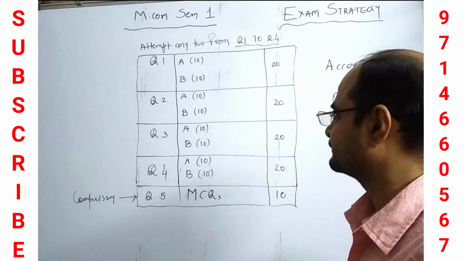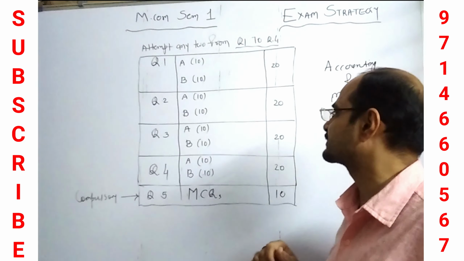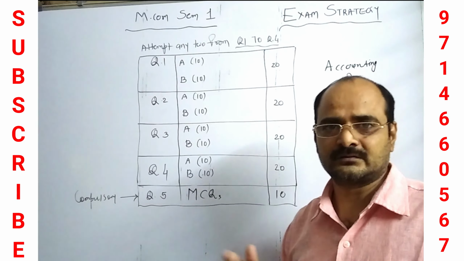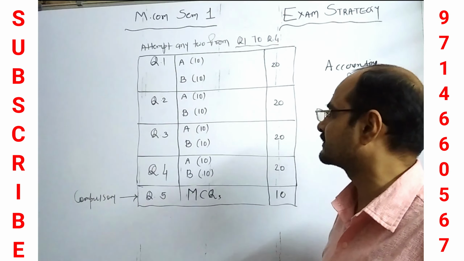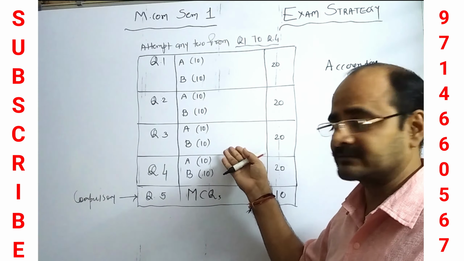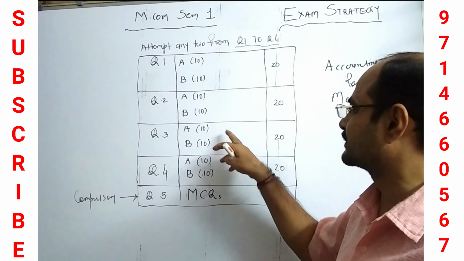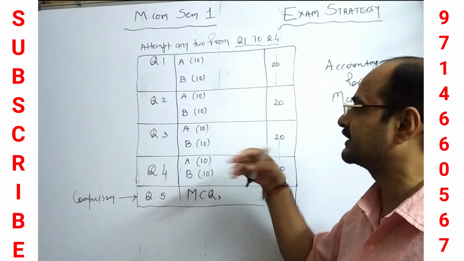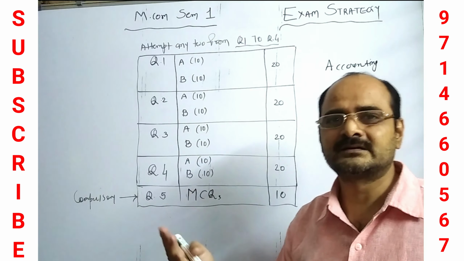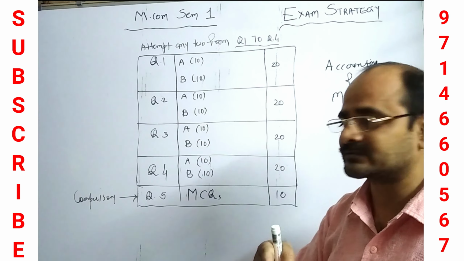Now question number 3 consists of 5 chapters: inflation accounting, human resource accounting, forensic accounting, social accounting, and economic value added. So there are so many chapters. I personally feel there may be a 20 marks question of inflation accounting, or a 10 marks short question, and the remaining 10 marks will be theory from other chapters like forensic accounting or human resource accounting.